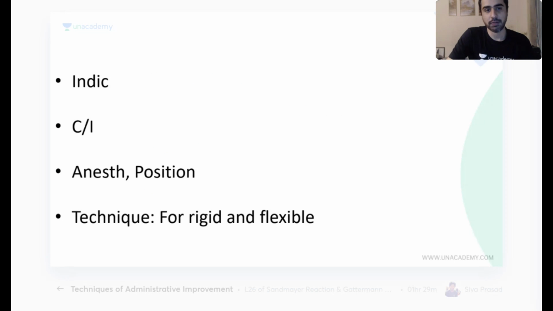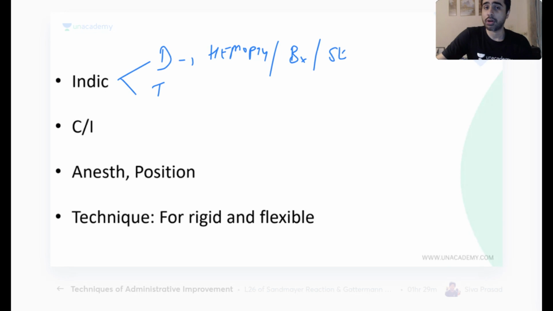Right? Rigid or flexible. Indications are going to be same. Diagnostic, therapeutic. In diagnostic, causes like hemoptysis, or for biopsy, or for secretions like aspirate. If I want to do a culture, like the person is having bronchitis and I want to do a culture of the secretions, culture sensitivity.